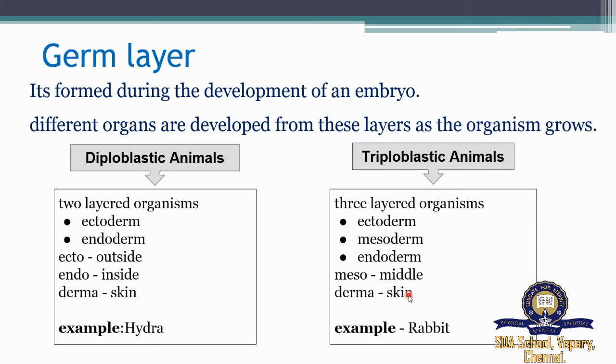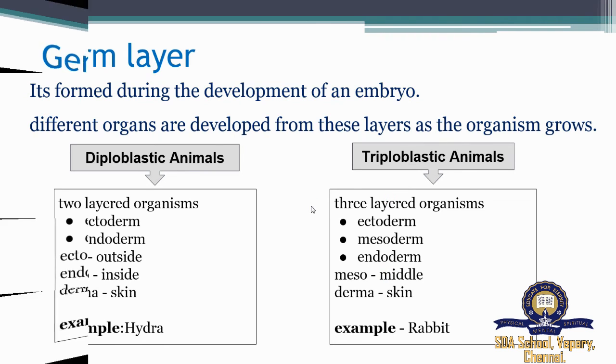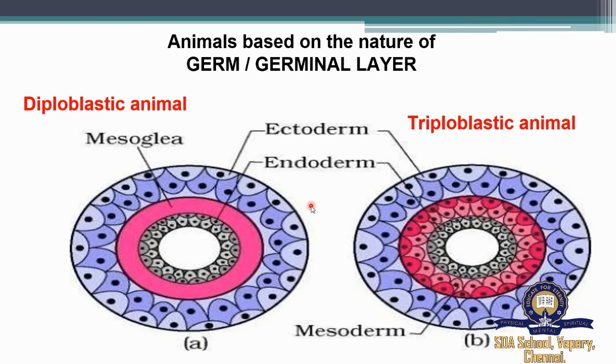So the animal which has three layers, which is ectoderm, mesoderm, endoderm, nothing but outside skin, middle skin, and inside skin, is termed triploblastic. So here I've given you animals based on the nature of germ or germinal layer. The first figure shows the diploblastic animal since it has only two layers, the ectoderm and the endoderm. And the triploblastic animal has three layers. The outer one is the ectoderm, the middle one is the mesoderm, and the inside one is the endoderm.